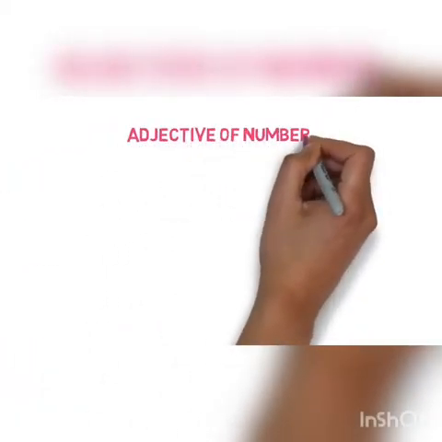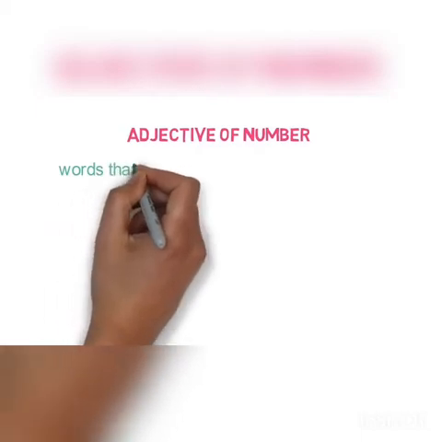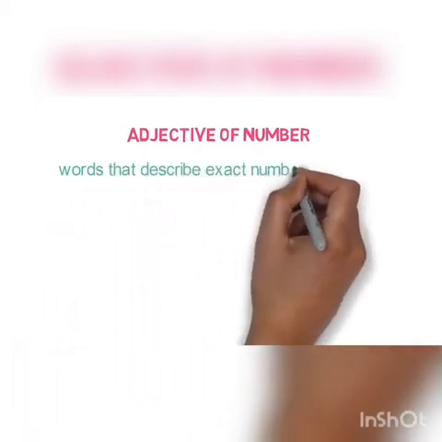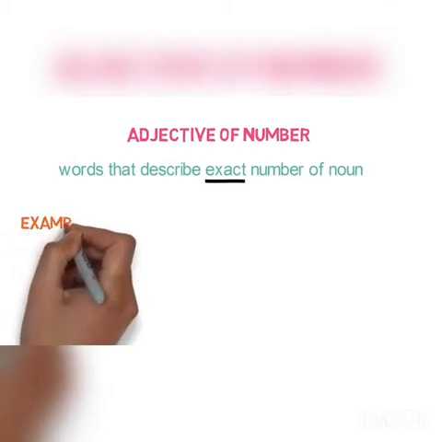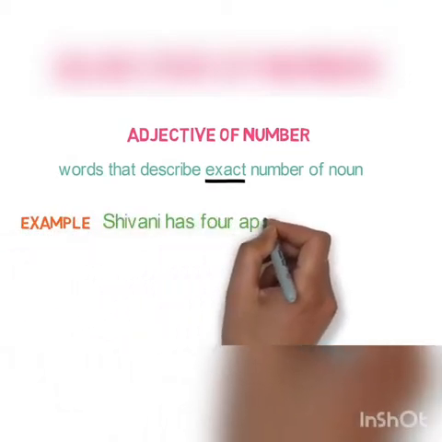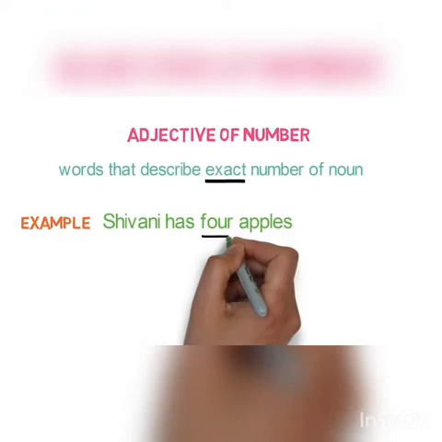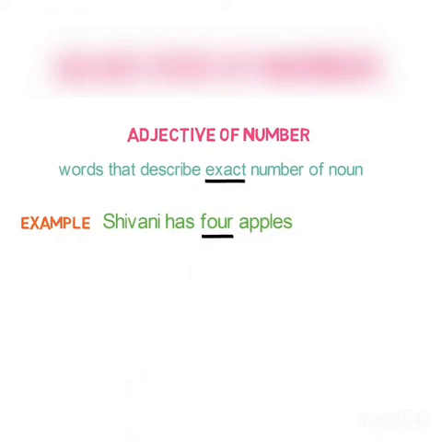Adjective of numbers. They are the words that describe exact number of noun. Note the word exact number. For example, Shivani has 4 apples. Here, 4 is the exact number of apples Shivani has. They generally give the answer of the question how many in any sentence.